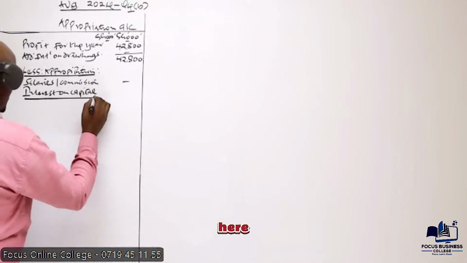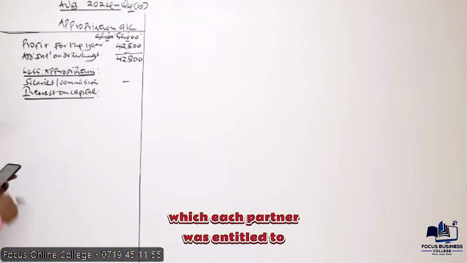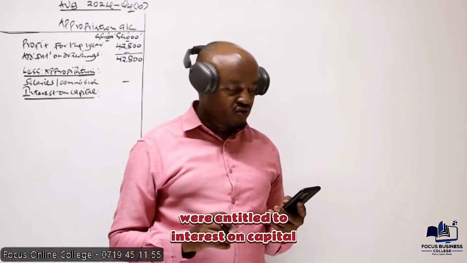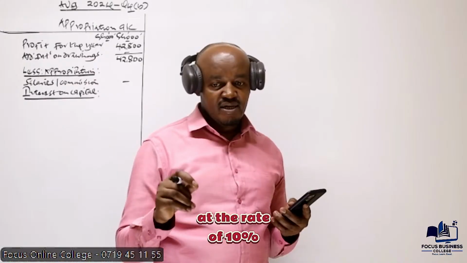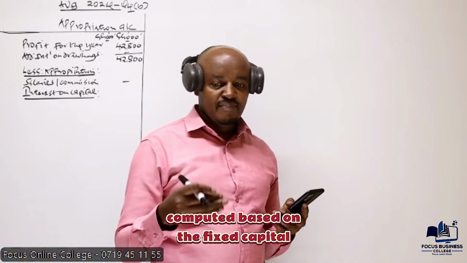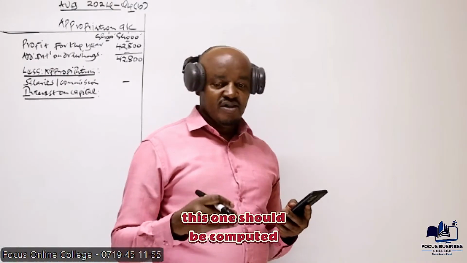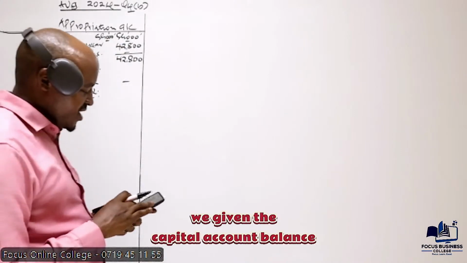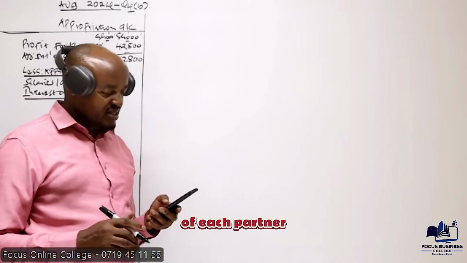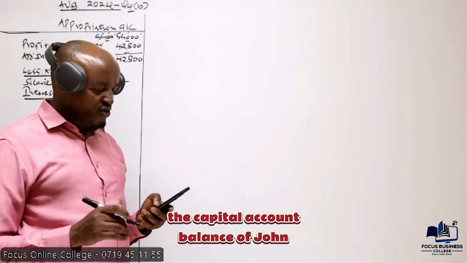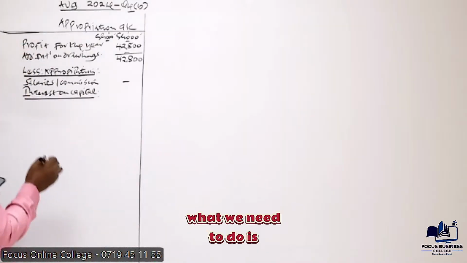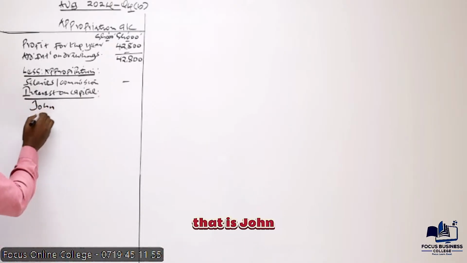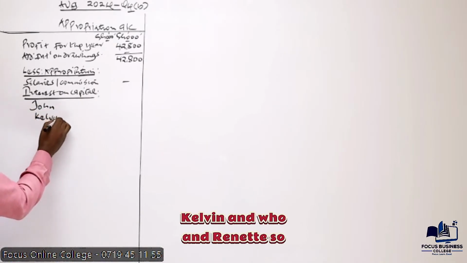So what we need to do here is to compute the interest on capital which each partner was entitled to. As per the first paragraph, the partners were entitled to interest on capital at the rate of 10%, and this should be computed based on the fixed capital balance, the capital contributed by each partner. If you go back to the trial balance, we're given the capital account balance of John, Kelvin, and Renette. So we need to compute the interest on capital which the three partners were entitled to. That is John, Kelvin, and who?